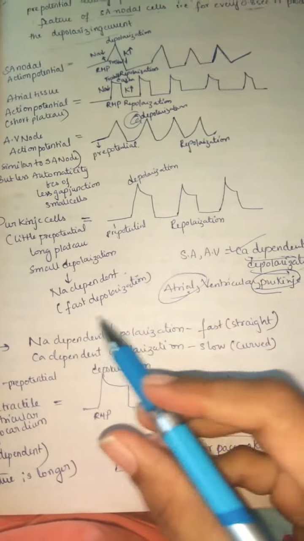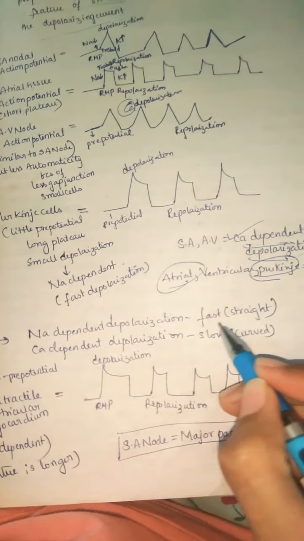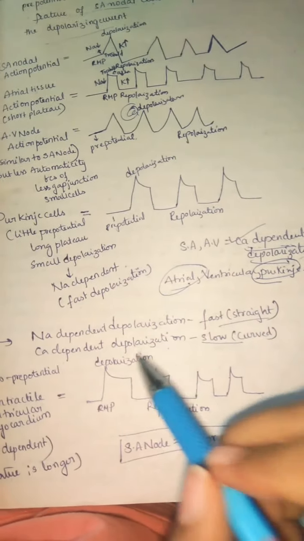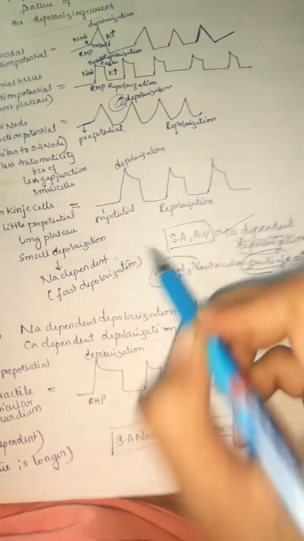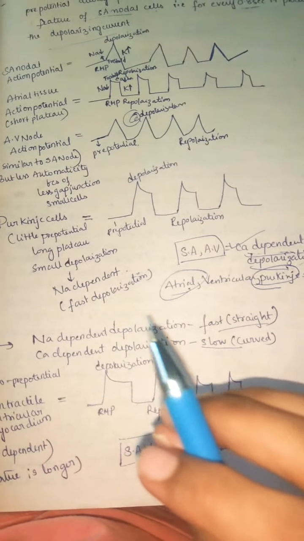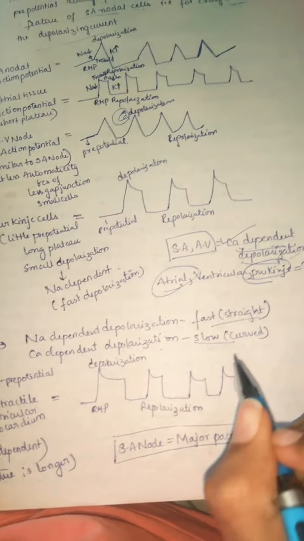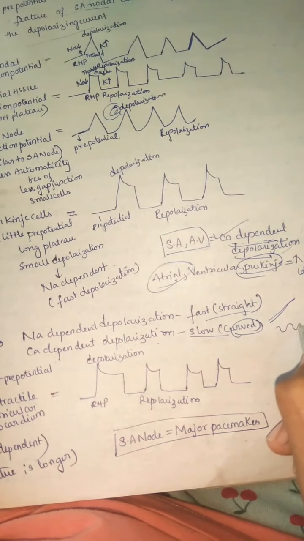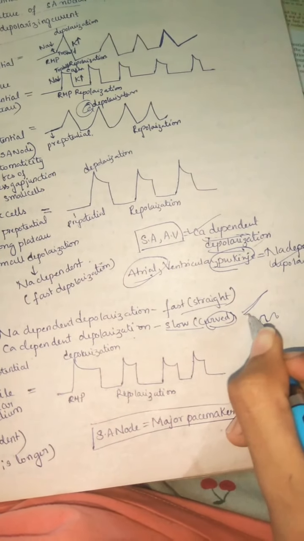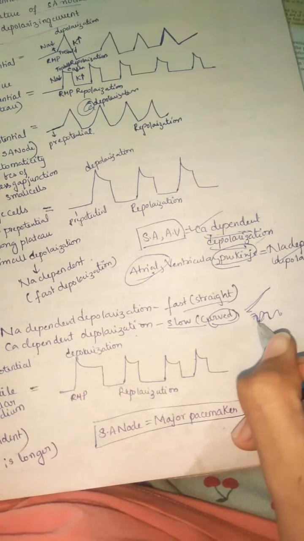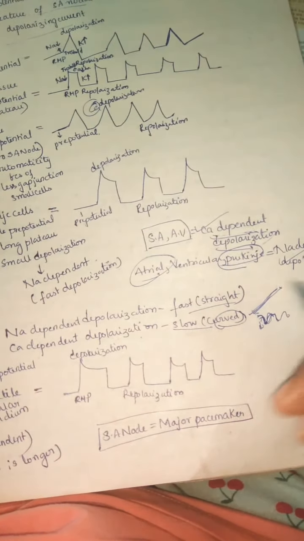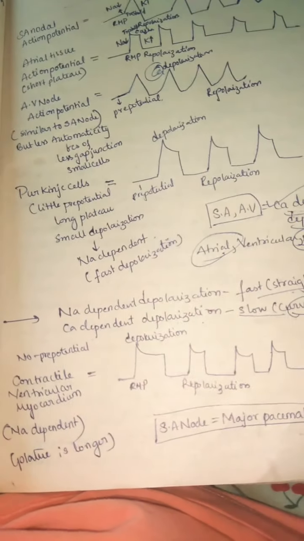And now let us see the sodium dependent depolarization. It's fast and straight, whereas calcium dependent depolarization is slow and curved. Hence the calcium dependent depolarization is seen in SA node and AV node. So actually calcium dependent depolarization is slow because it's curved. If it is straight you can understand it's very fast. If it is curved it is somewhat hard to travel, right? Because it should go like this and again come back, the time is increased. But if it is straight like this, it can easily go. So fast, straight, sodium dependent depolarization; slow, curved, calcium dependent depolarization.